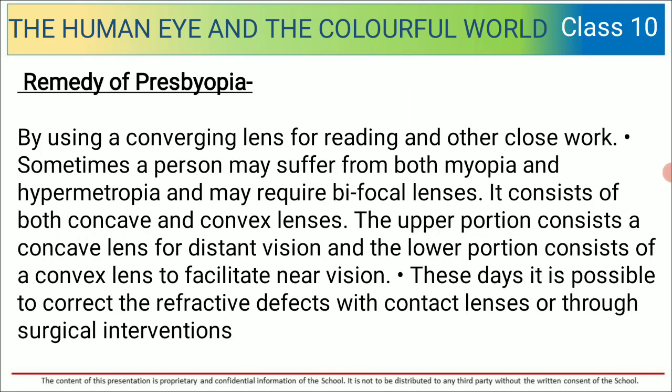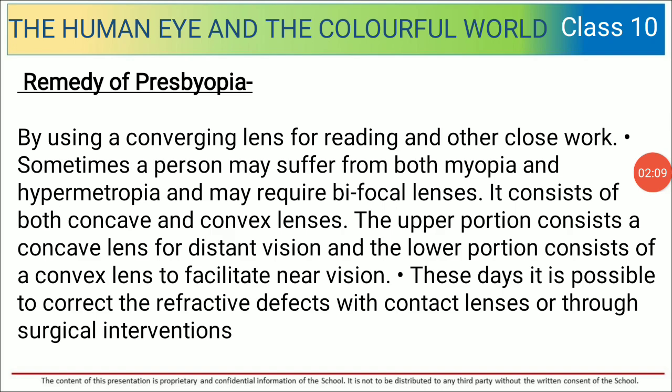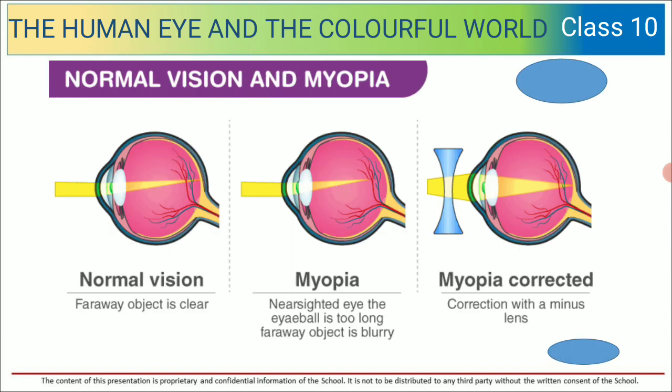Remedy of presbyopia: using a converging lens for reading and other close work. Sometimes a person may suffer from both myopia and hypermetropia and may require a bifocal lens. It consists of both concave and convex lenses. The upper portion consists of a concave lens for distant vision and the lower portion consists of a convex lens to facilitate near vision. These days it is possible to correct the refractive defects with contact lenses or through surgical interventions.